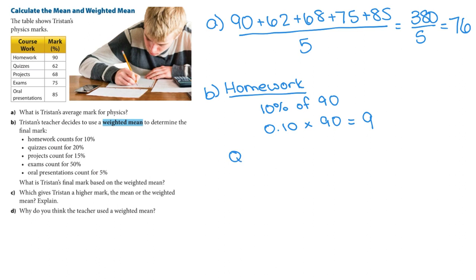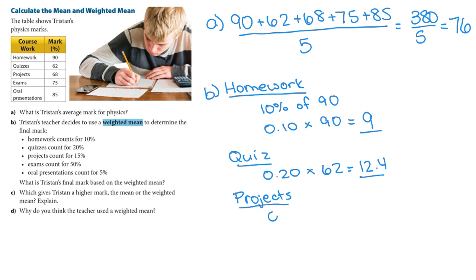Quizzes are 20%, so we're going to do 0.20 times 62, which he had on his quizzes, and that would give us a value of 12.4. So quizzes have a value of 12.4. Projects, he had a 68 and they're worth 15%. So we would do 0.15 times 68, which would give us 10.2 for projects.